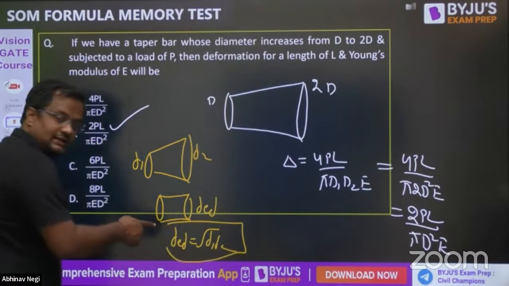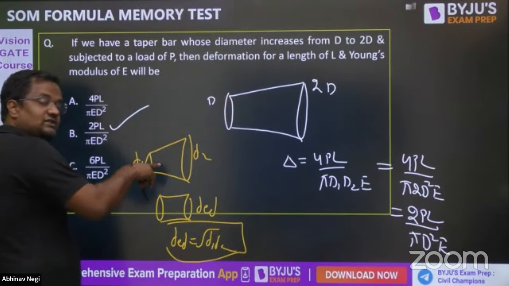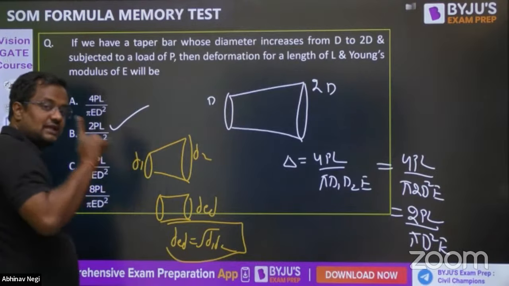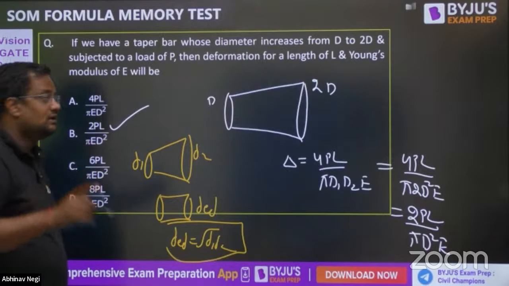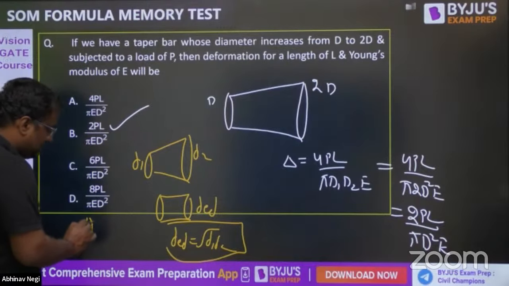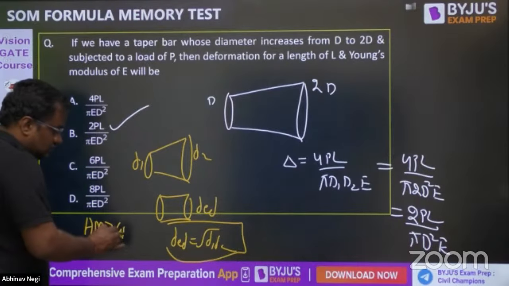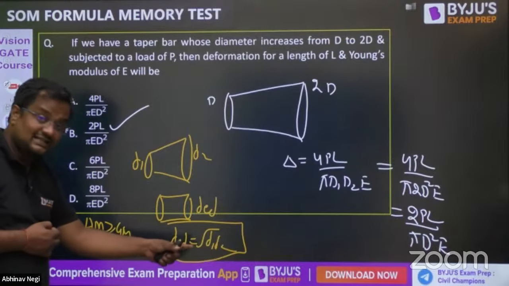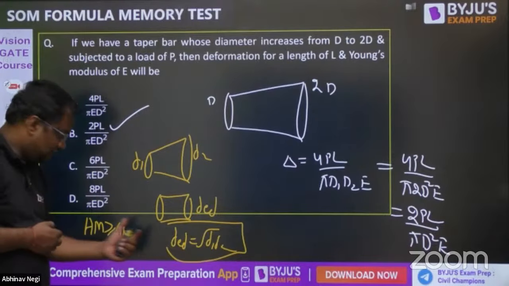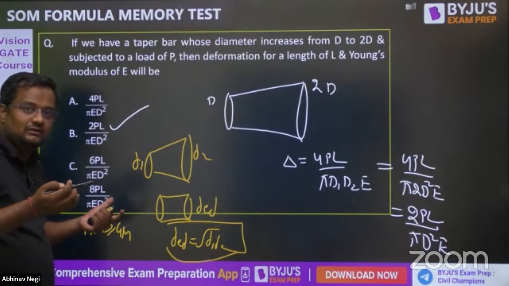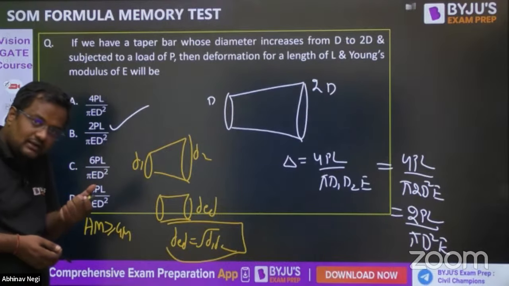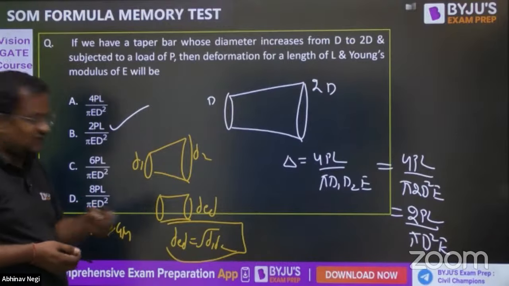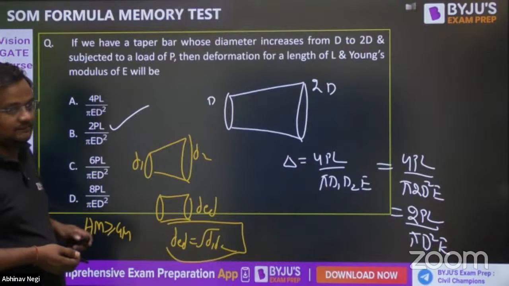With this diameter, the deflection of the tapered bar and the uniform section is the same. If somebody takes the arithmetic mean, the deflection will be lesser because the arithmetic mean is greater than the geometric mean. The diameter will be bigger, but deflection is PL by AE, and area comes in the denominator, so deflection will be lesser than the actual deflection. Actual deflection comes from the geometric mean.